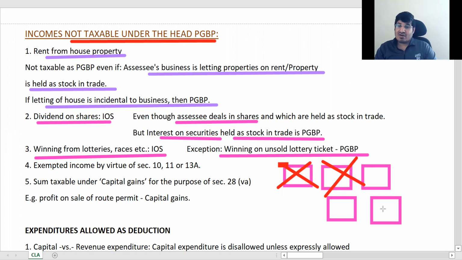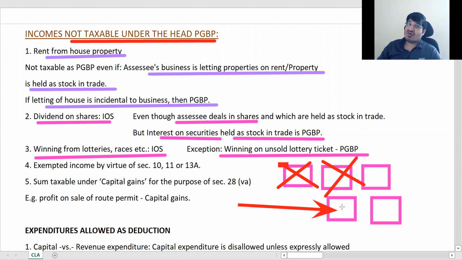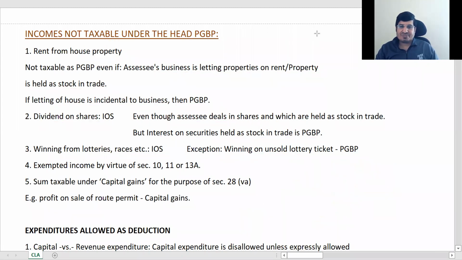But then when I got up next morning, I saw that in this particular ticket I have earned 5 lakhs as lottery prize money. So in this case, this prize money will be taxable as PGBP, winning on unsold lottery ticket. Got it? Next, these are all exempted incomes.